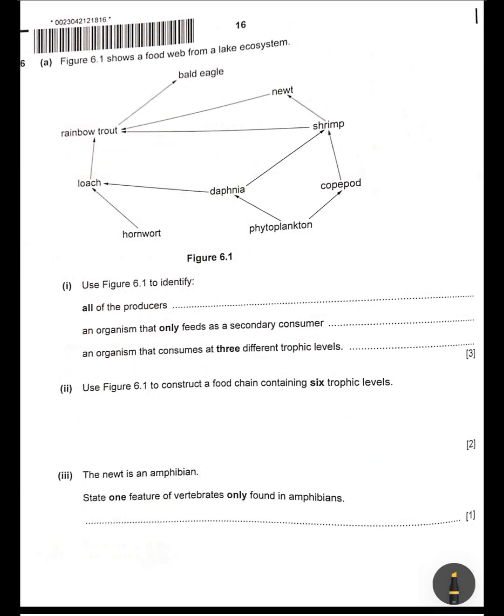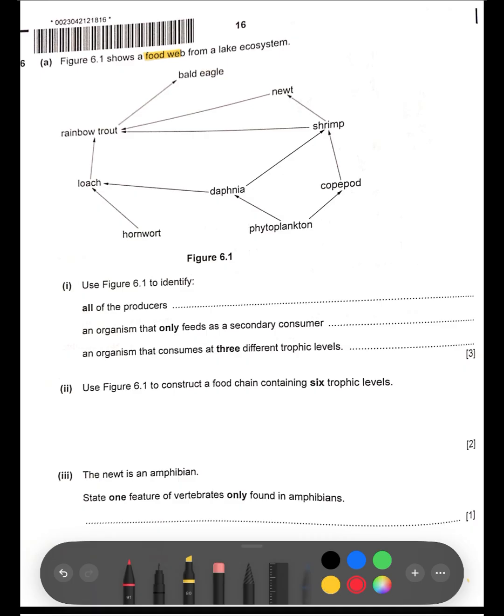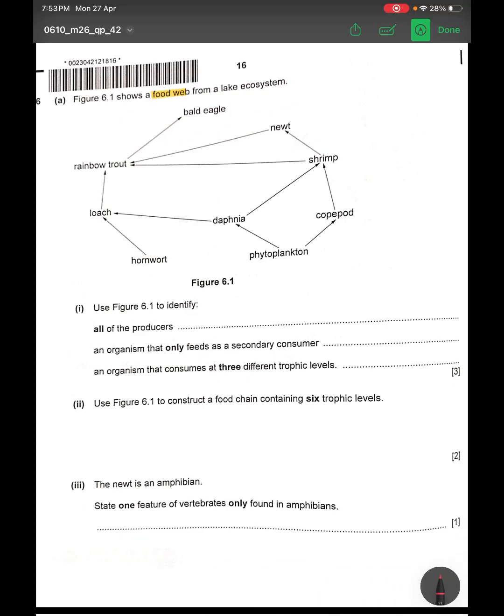Now moving on to the last question of this paper. So you see a food web from a food ecosystem. By using the food web, you need to identify all the producers, the organisms that feed as a secondary consumer, and an organism that is going to consume at 3 trophic levels. When you look at the food web, you clearly see there are 2 organisms which are beginning the whole food chain. The producers that we see in this food web are hornwort and phytoplankton.